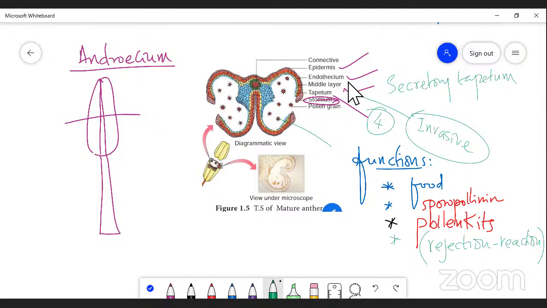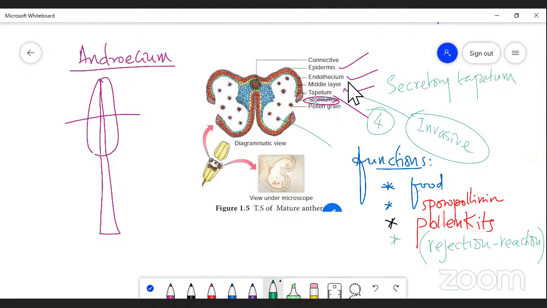I repeat once again. The tapetum is the innermost wall of the anther in the mature anther. The first point, it provides food material for the development of pollen grains, which are the microspores inside the anther. Second, it contributes sporopollenin for the formation of the exine. The exine is the outermost layer of the pollen grain. Third, it contributes pollen kit, right?